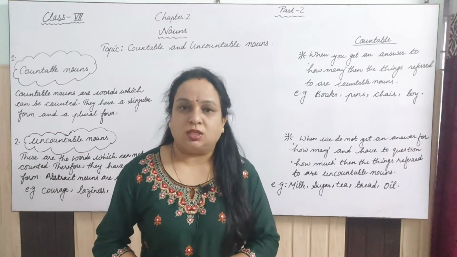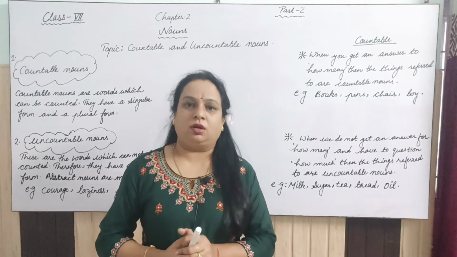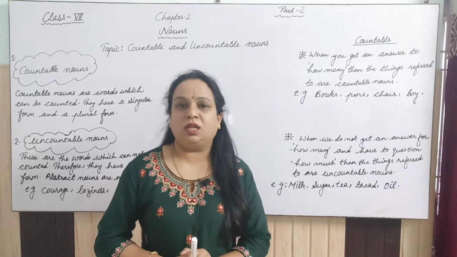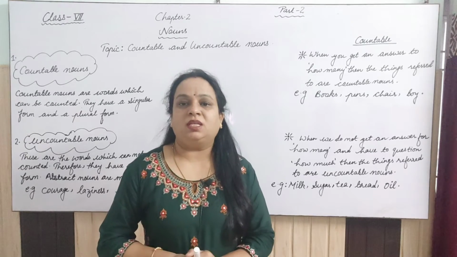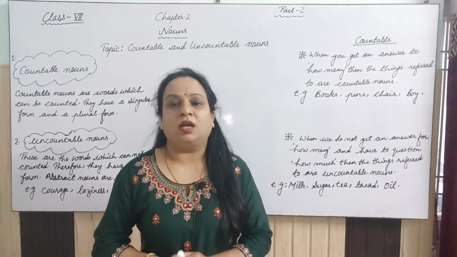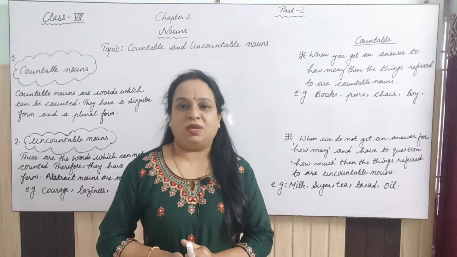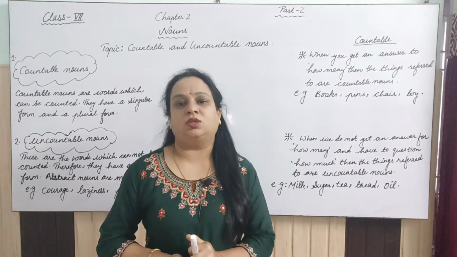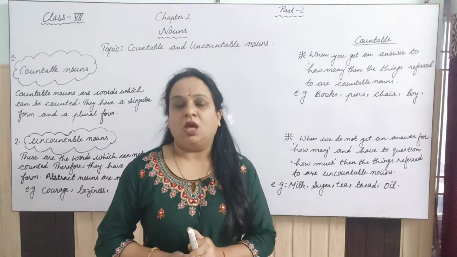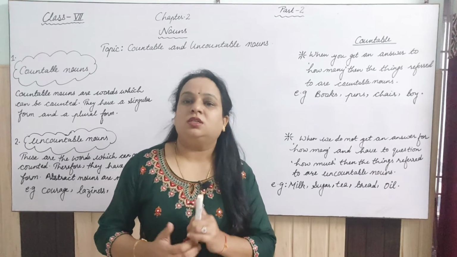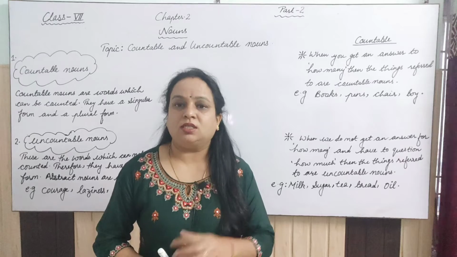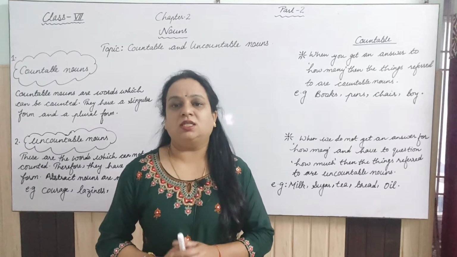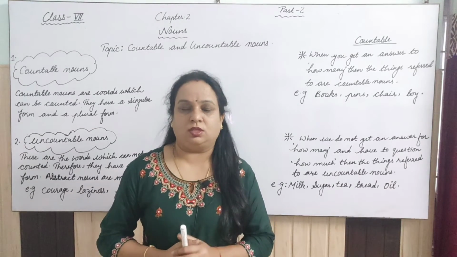So dear students, it's quite easy for us to tell the meaning of countable and uncountable. Countable means the things which can be counted, and uncountable means the things and the objects which cannot be counted. But it is not too easy actually here. So here are some differences in these countable and uncountable words.